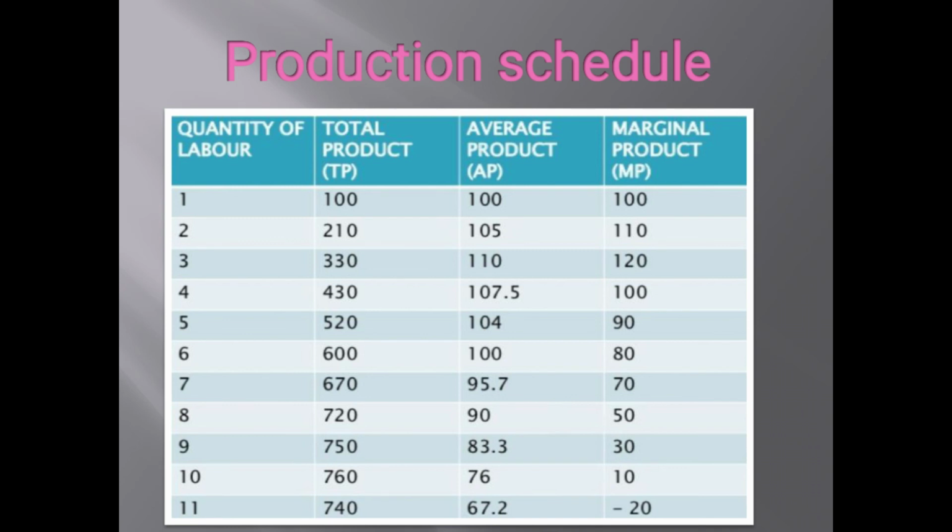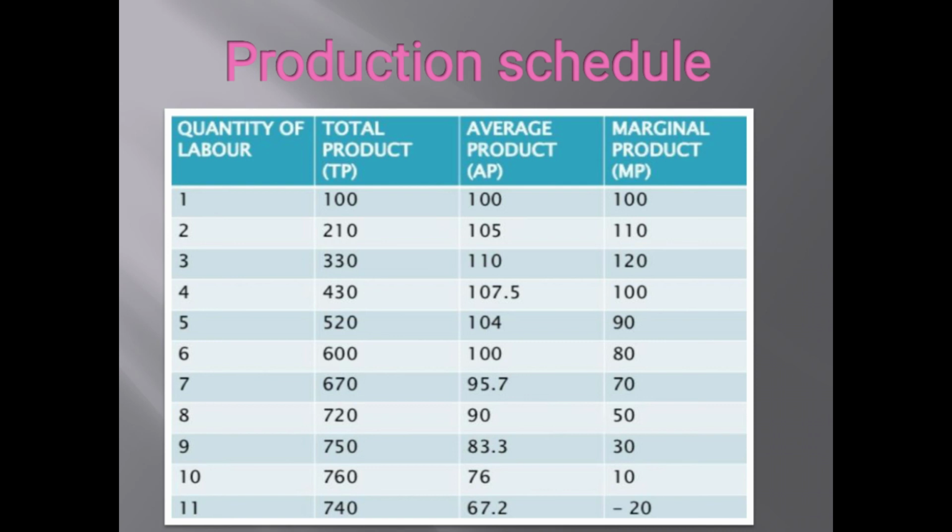At the second unit of labor, our total product is 210, and at the third unit, our total product is 330. Average product is total product divided by the quantity. So here the total product is 100 divided by 1, which equals 100, and for the second unit of labor we have 210 divided by 2, which equals 105. In the same way, at the 11th unit, we have 740 divided by 11, that is 67.2, our average product.